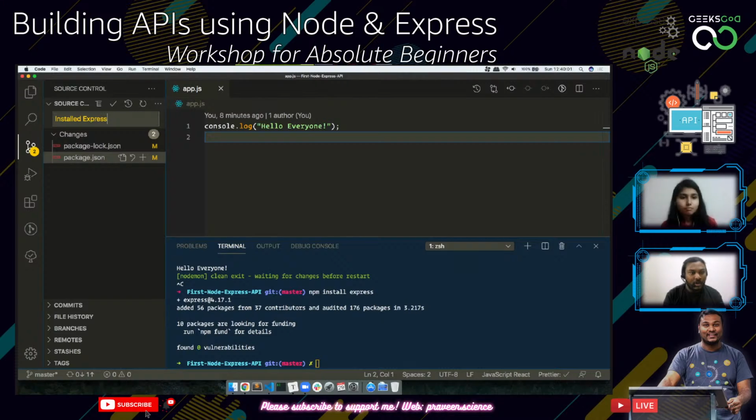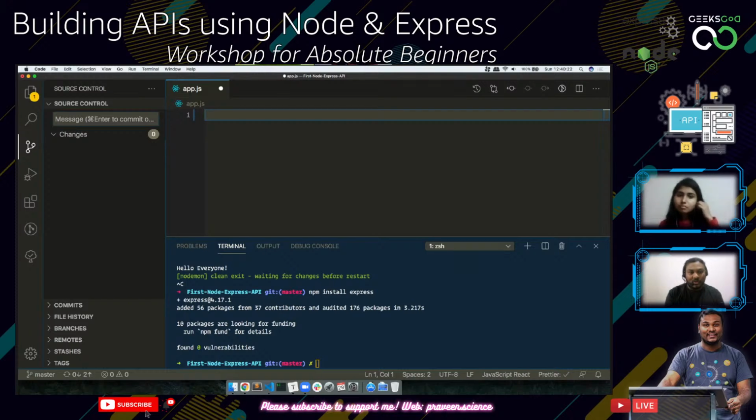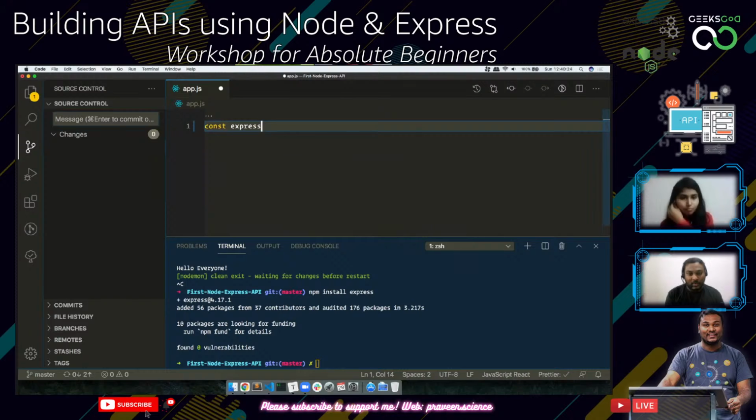So how are we going to do something next? The first thing we need to do is, a lot of people, I believe, come from an object-oriented programming background, for example Java or something like that. So first we need to import Express.js, like how you generally import system.io or something like that. We need to do const express equal to require, using the require function with express. This is how we will be importing something.